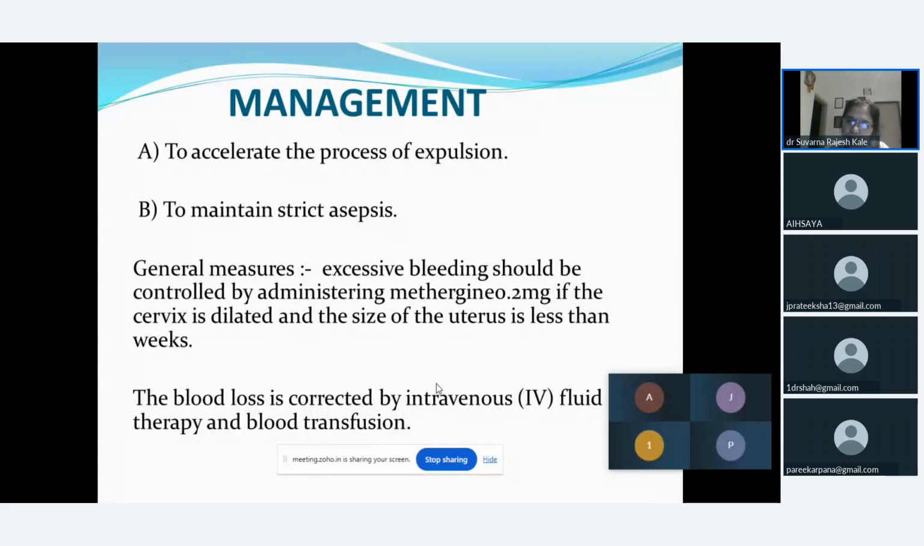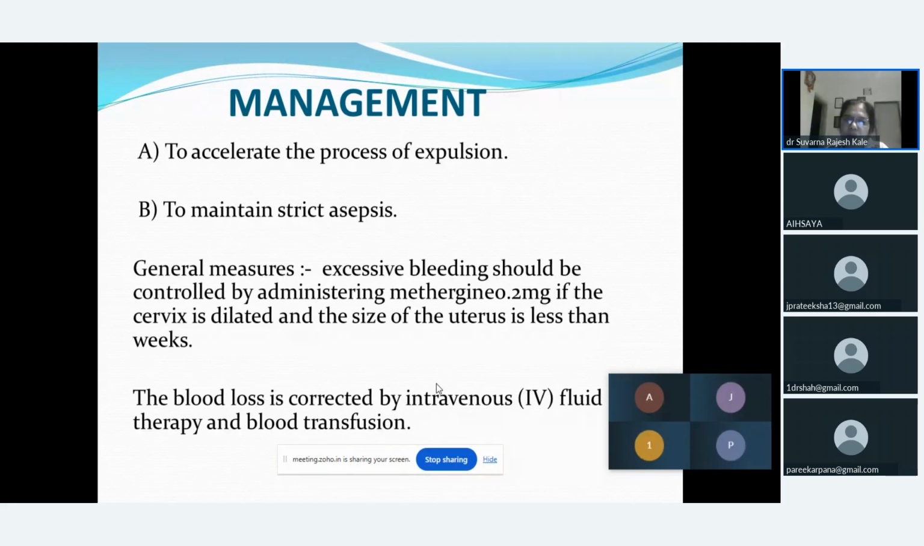as soon as possible. And second, we have to maintain strict asepsis in the female, because as the os is dilated, there are chances of infection ascending from the external genital tract towards the uterine cavity. So these are the two important things we should take care of.